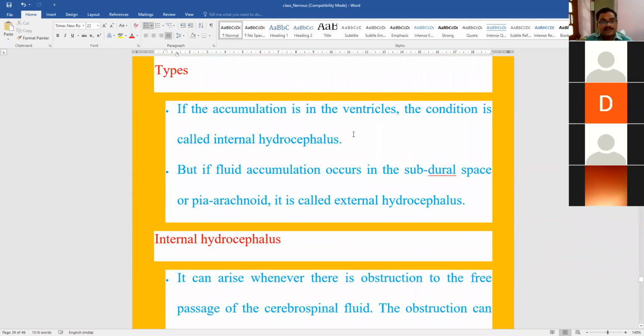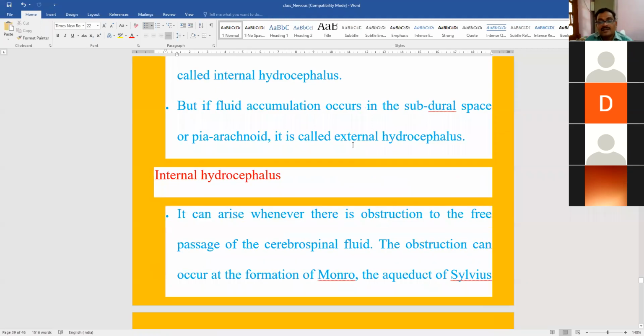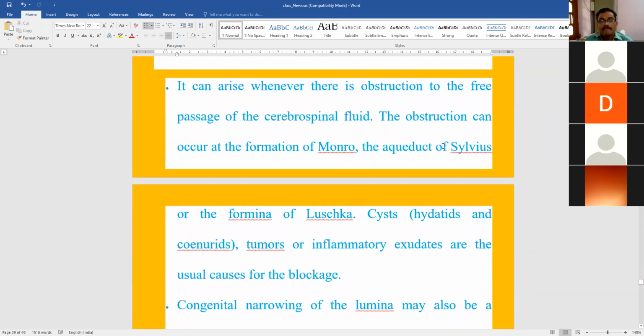And as I was telling you, the hydrocephalus may be internal or external. If the abnormal accumulation of CSF occurs inside the ventricles, it is called as internal. If it occurs inside the subdural space or subarachnoid space, it is called as external hydrocephalus. Okay.